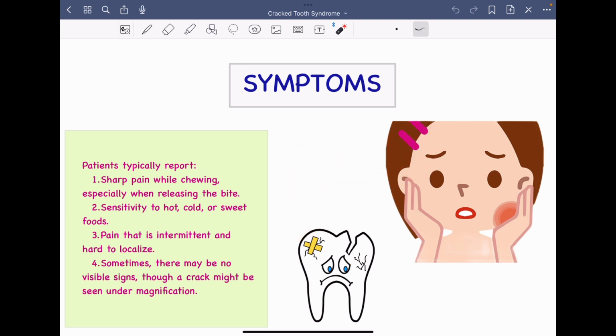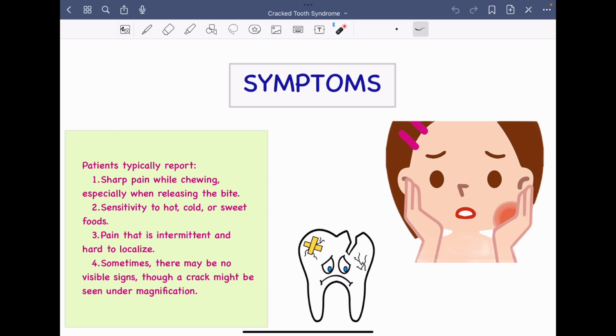Then pain that is intermittent in nature. What is the nature of pain here? It is intermittent in nature and hard to localize, right? Sometimes clinically you might not see presence of any crack onto the occlusal surface, right? You might not see any crack, but once you see that particular tooth under magnification or after application of dyes such as methylene blue, you will be able to visualize the crack correctly, right?